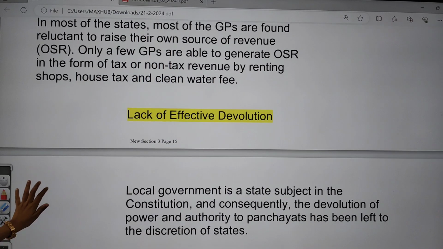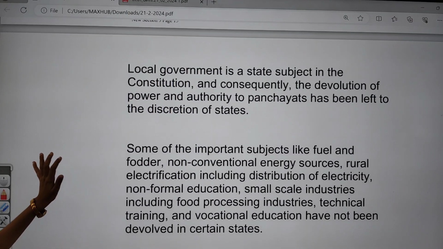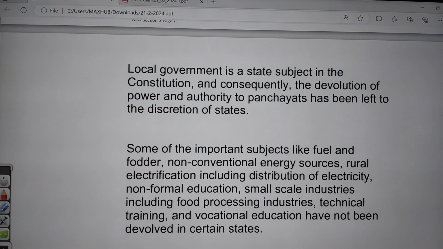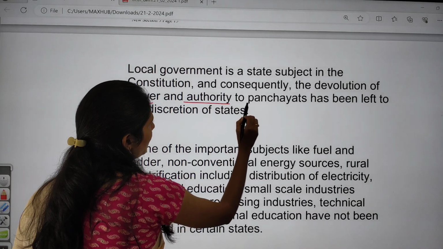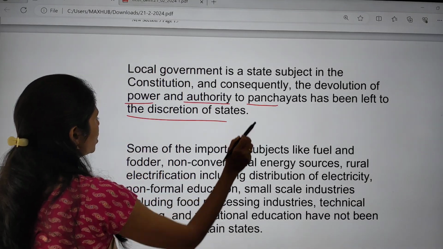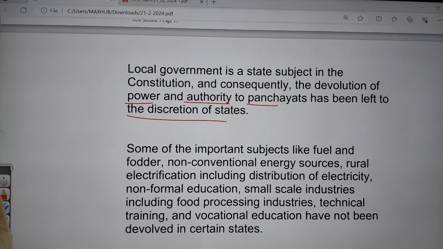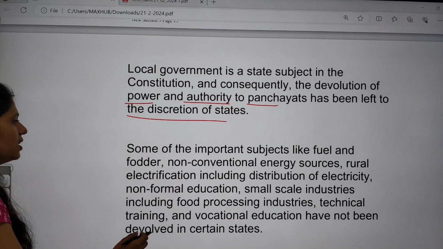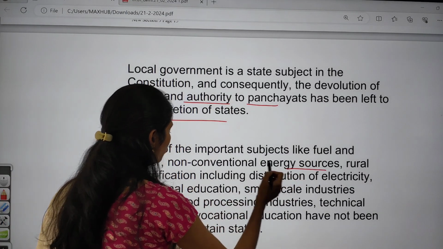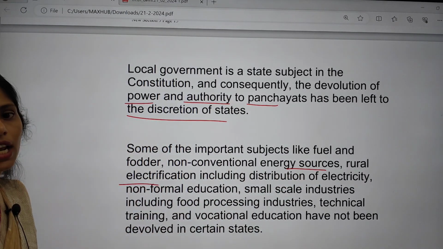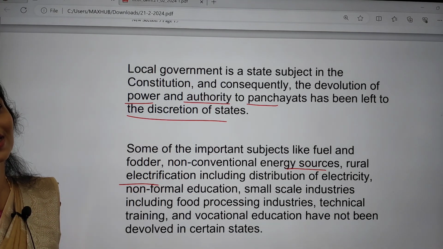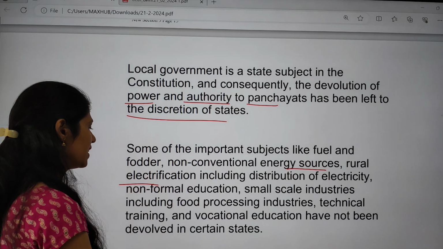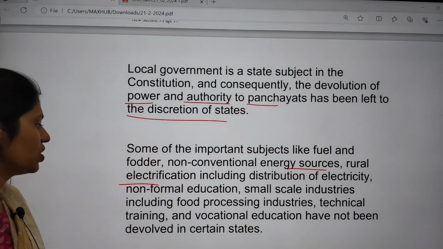And there is lack of effective devolution. Local self-government is a state subject, and the devolution of power and authority to panchayats has been left to the discretion of states. Some important subjects like non-conventional energy sources, rural electrification, including electricity, non-formal education, small-scale industries, food processing industries, technical training, and vocational education.